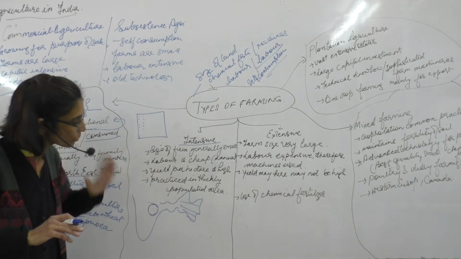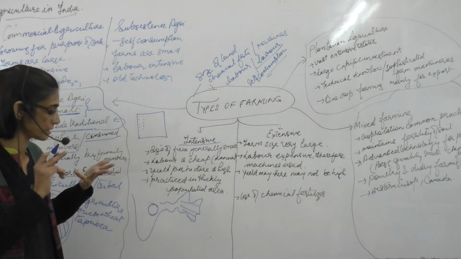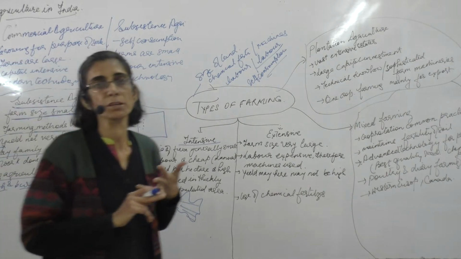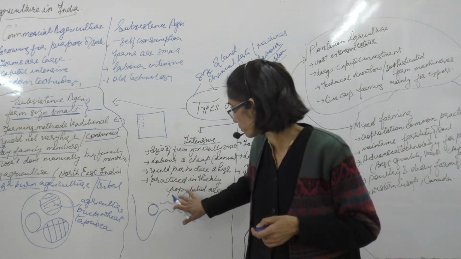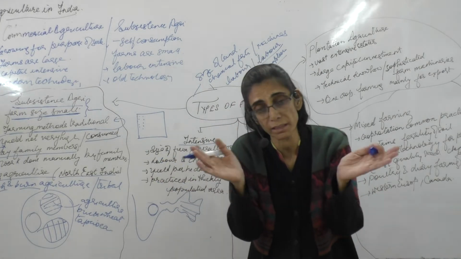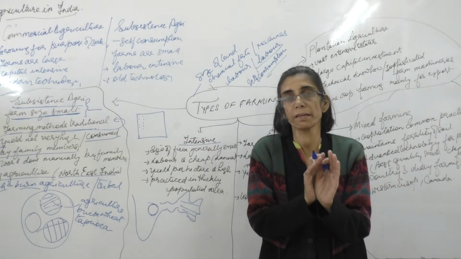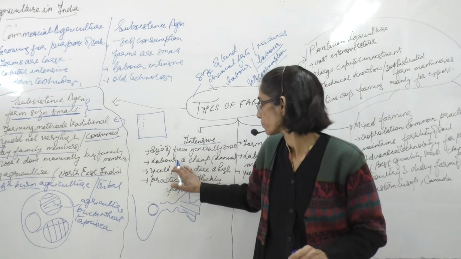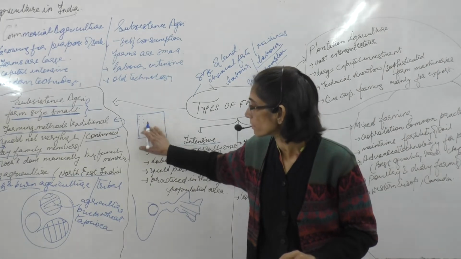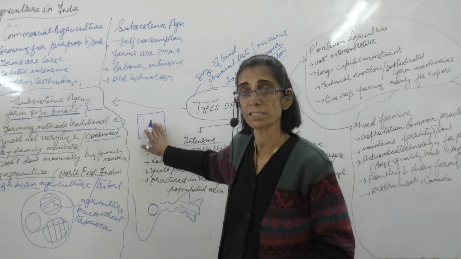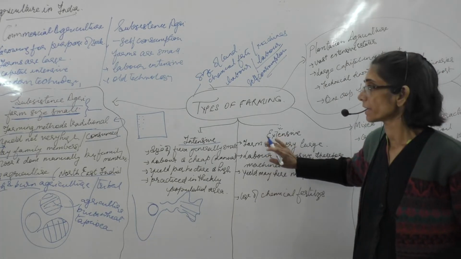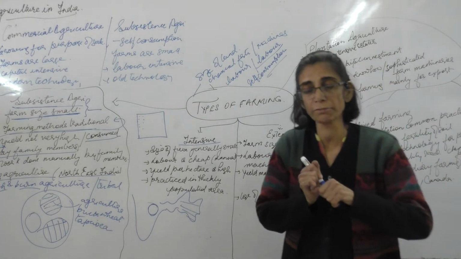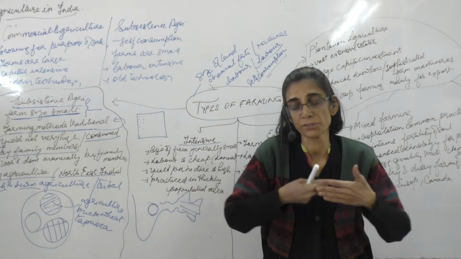The farmer uses the chemical fertilizers, he may be using some of the modern techniques, but then the labor may be from his family members and from the surrounding area he may take in labor, but then he generally doesn't have as large a farm as in extensive farming. In extensive farming, the size of the farm is very, very large.